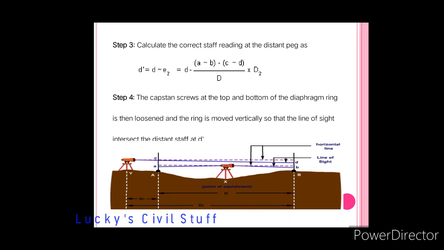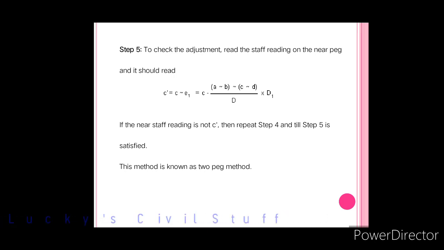Next, suppose you want to check whether the adjustment has been done perfectly or not. For that, you again take the staff reading or calculate the error at the near end.